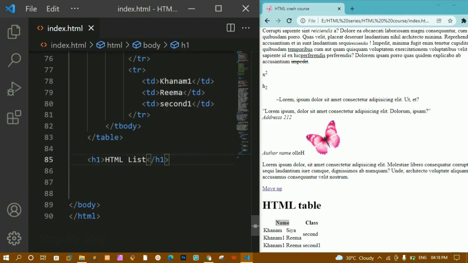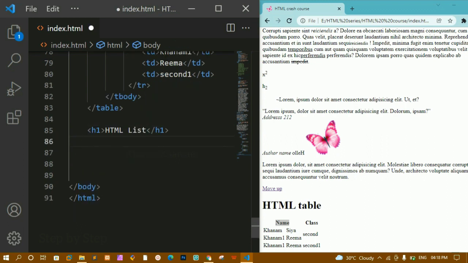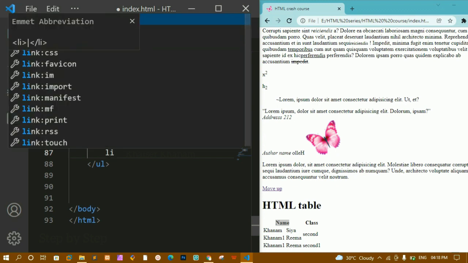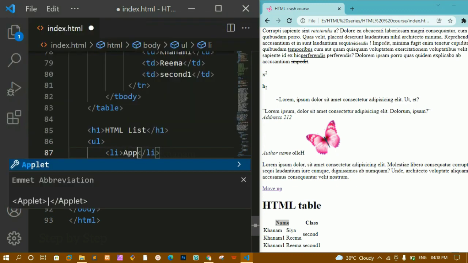Okay, basically we are having 2 types of list, ordered list and unordered list, and also we are having description list. Description list is not considered mostly as a type of list, but it is also a list which exists. Okay, now here I'm just going to write unordered list. Unordered list, the first letters are U and L, so we are having the UL tag. Inside this UL tag we just have to give the list name, so we are having the LI tag, and inside this whatever content we want.